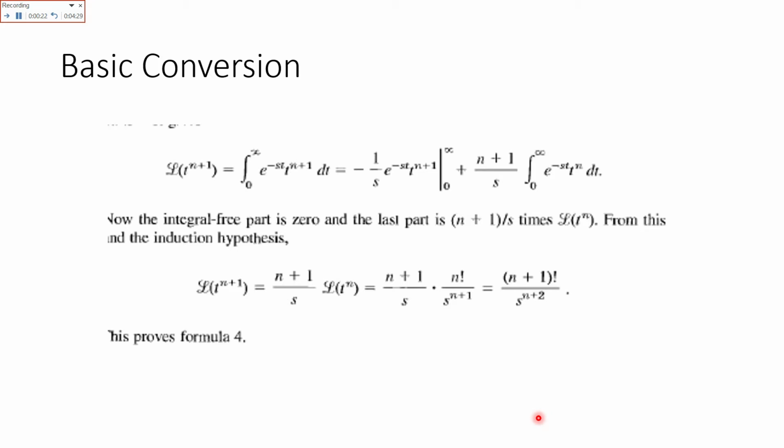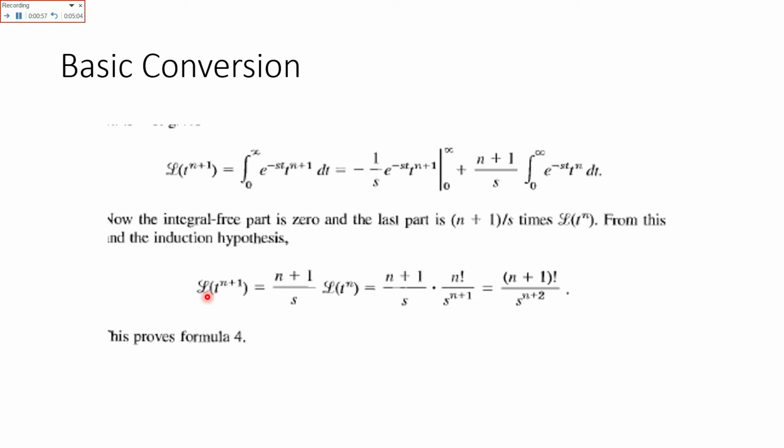So it would become e raised to power minus s t over minus s, into t to the power n plus 1, from 0 to infinity, plus n plus 1 over s, e raised to power minus st, t raised to power n dt. That is integration by parts. So this is the formula of the Laplace transform. Now the integral-free part is 0 and the last part is n plus 1 over s times Laplace of t^n. This is basically how he is defining this term.